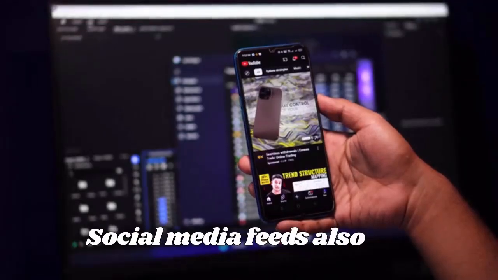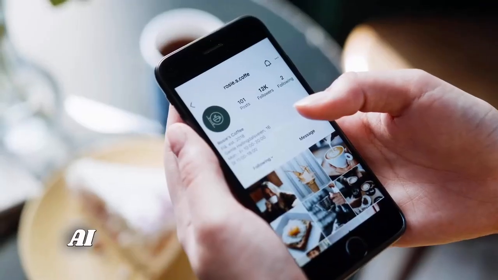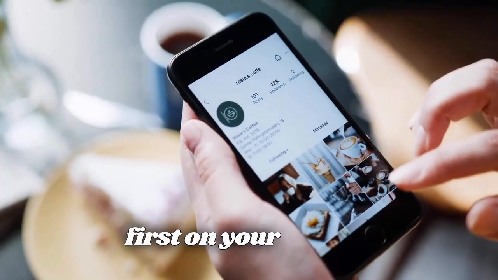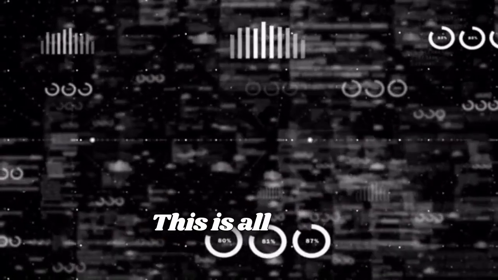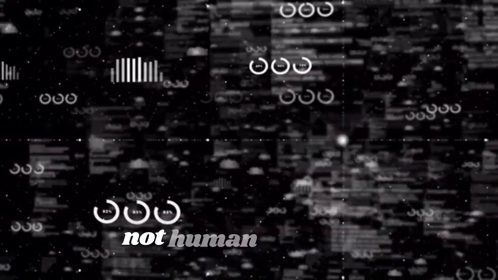Social media feeds also use the same learning process. AI decides which posts appear first on your screen. It predicts what content will keep you engaged longer. This is all based on data patterns, not human thinking.